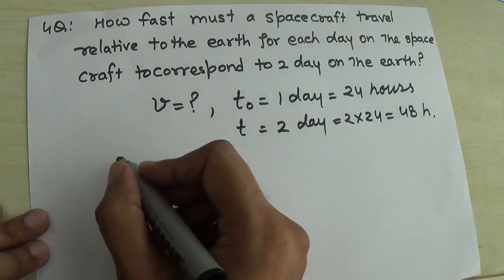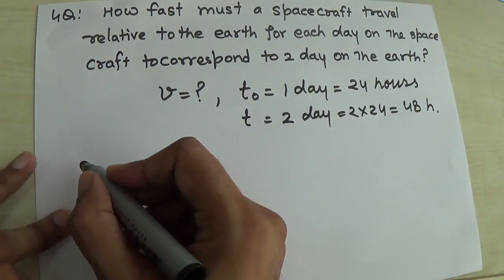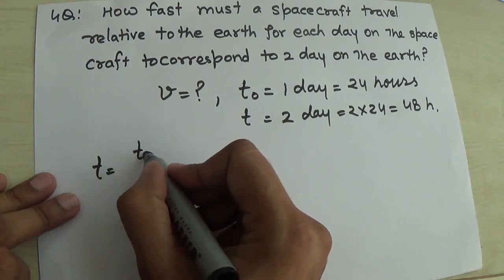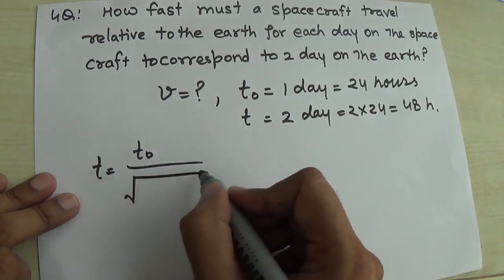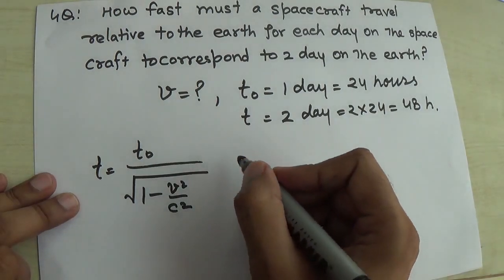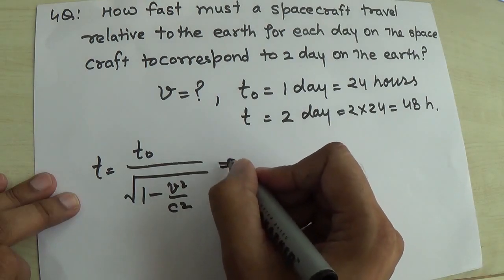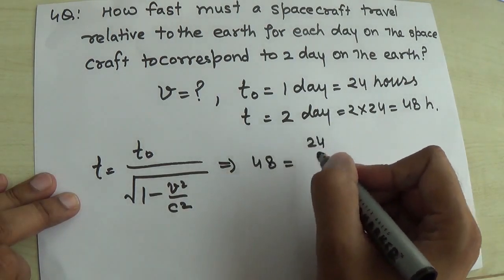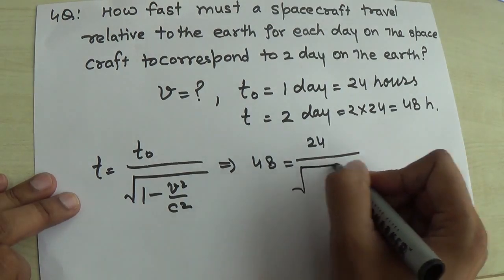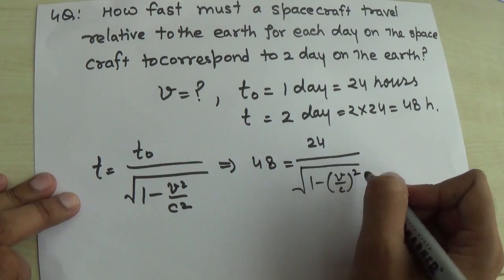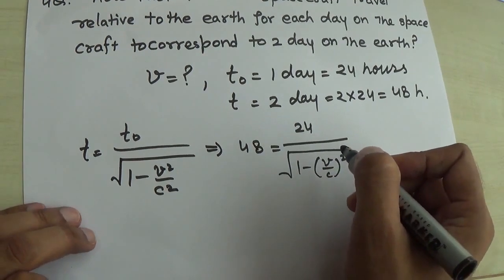So now you can find out the velocity by using the formula T is equal to T naught upon square root of 1 minus V square upon C square. So here T is given, that is 48, T naught is 24, and this is 1 minus V upon C whole square, right?